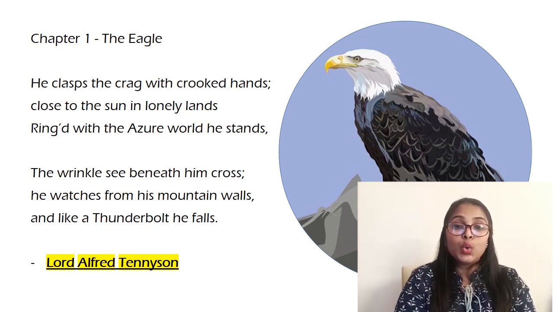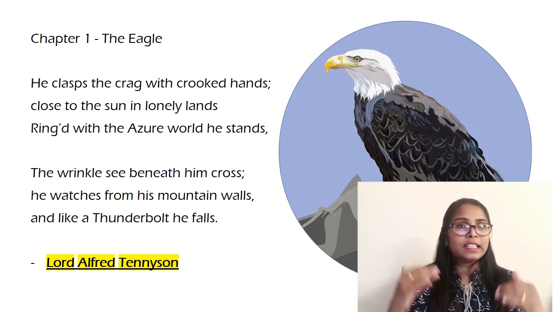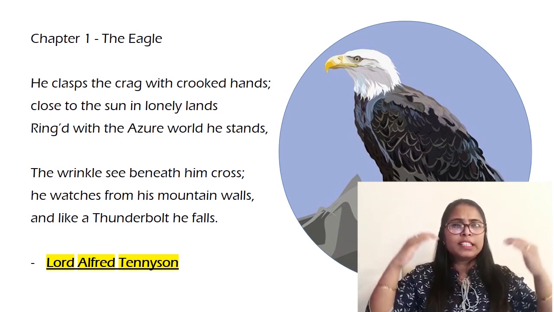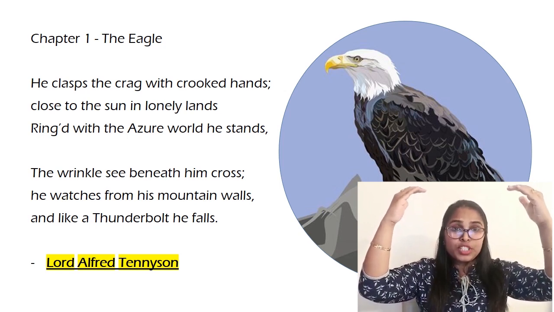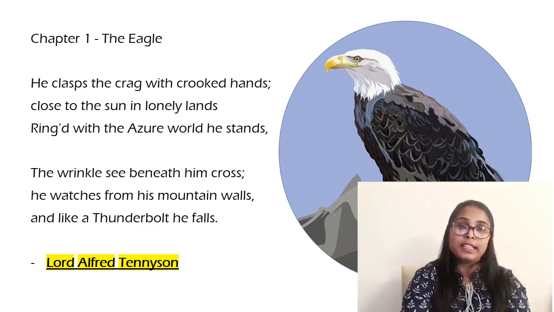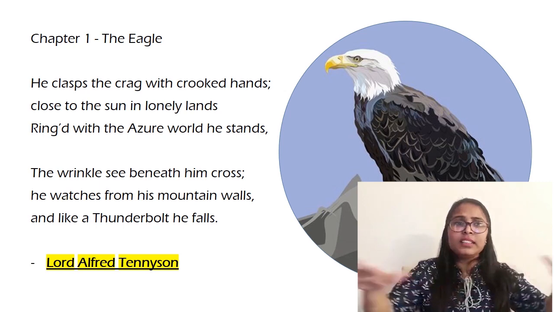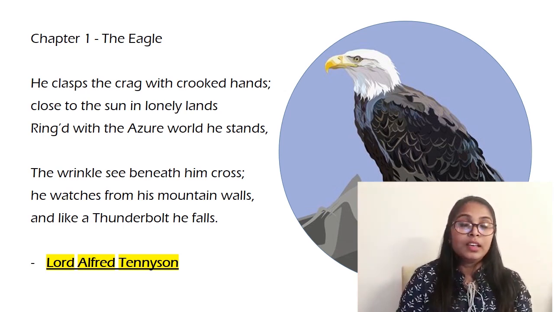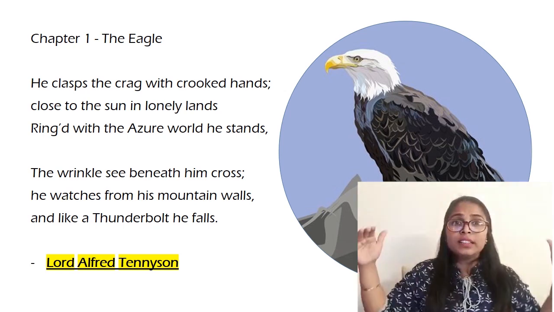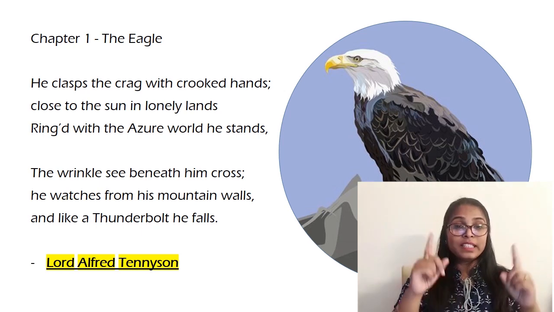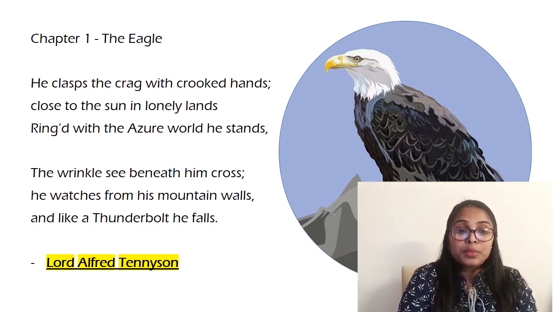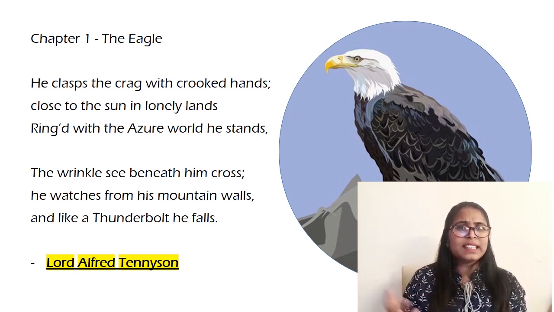Close to the sun in lonely lands. Now the eagle is feeling that he is sitting on top of the mountain. He is at a very high position, at a very high place. Close to the sun, there is nothing around the eagle. He looks far and wide, there is nothing around, and he is the only one who's there. Lonely land means he is at a secluded area, a private area, there is nothing around.